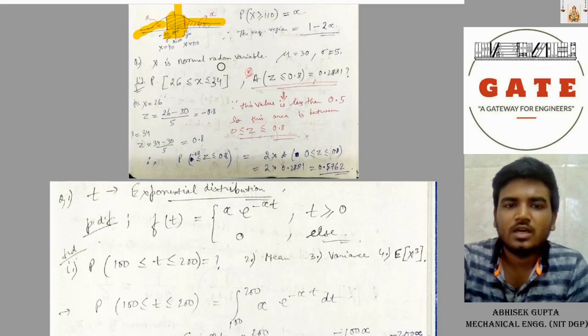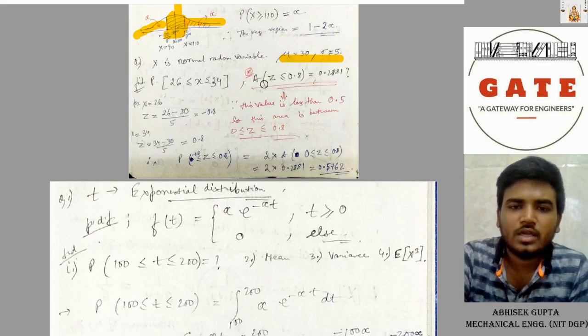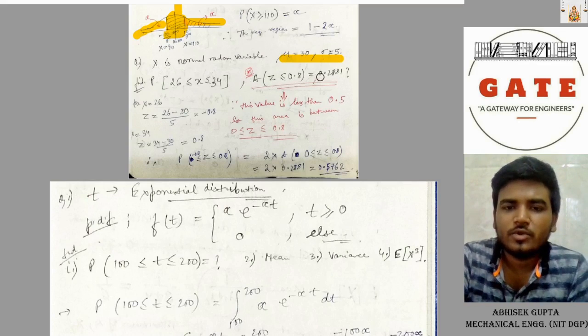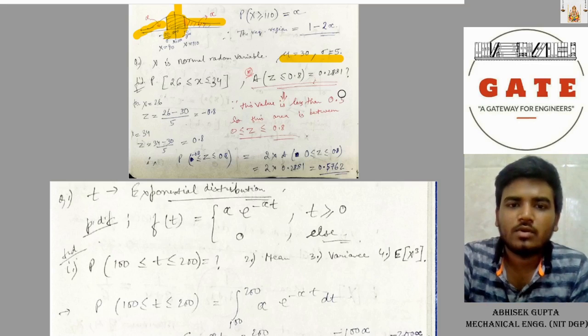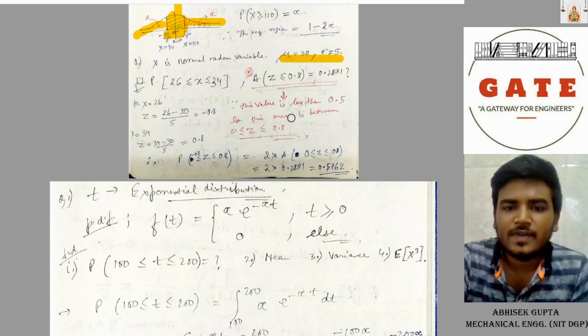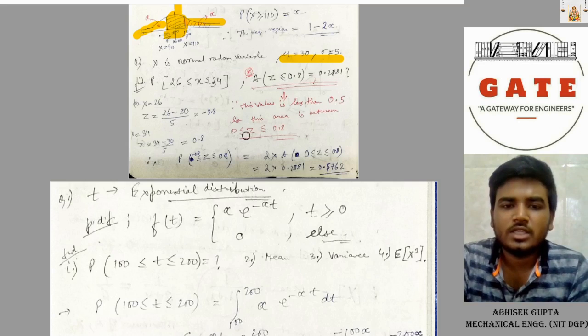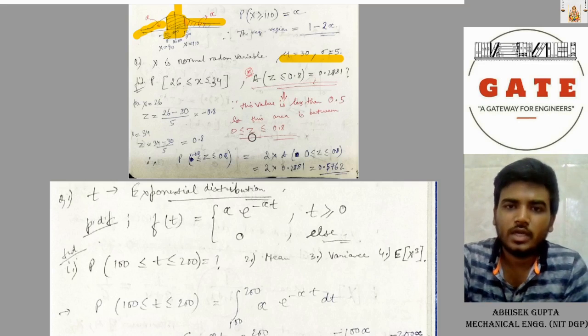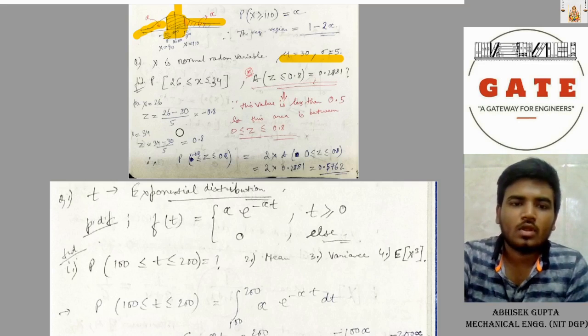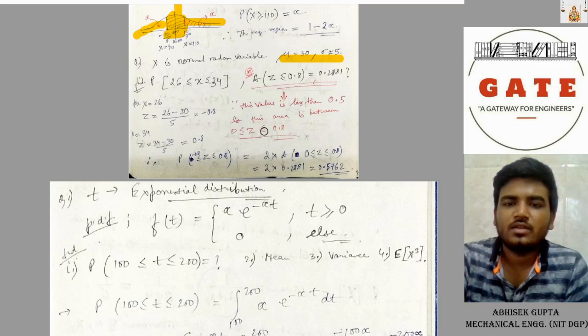So if X is a normal random variable with mu 30 and sigma 5, find P of X between 26 and 34. Okay, and the area for z less than or equal to 0.8 is given as 0.2881. This value is less than 0.5, so the area is between 0 to 0.8, not from infinity. This is less than 0.5. If we take it from infinity, it would be greater than 0.5.